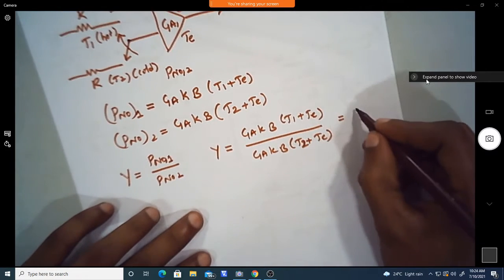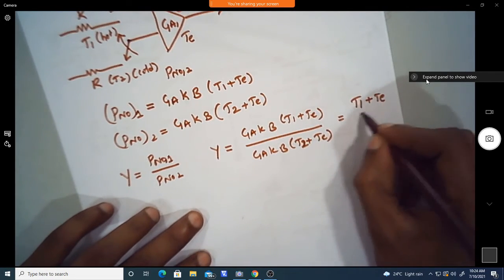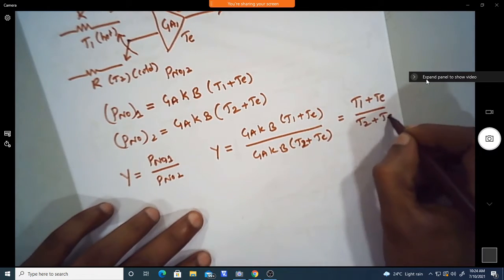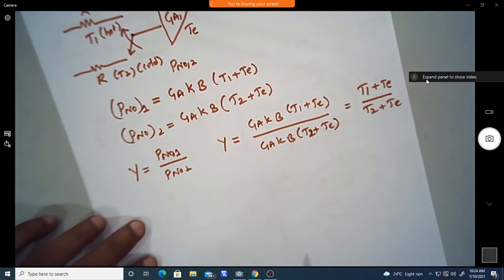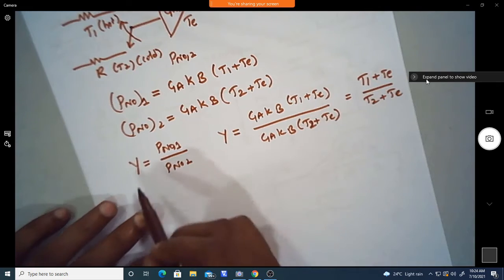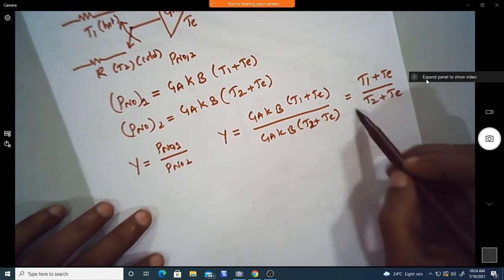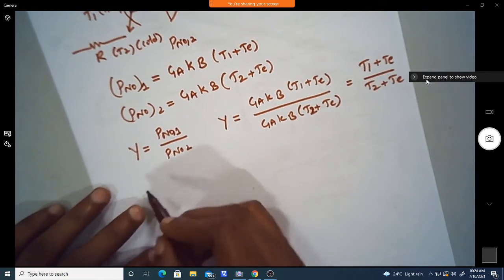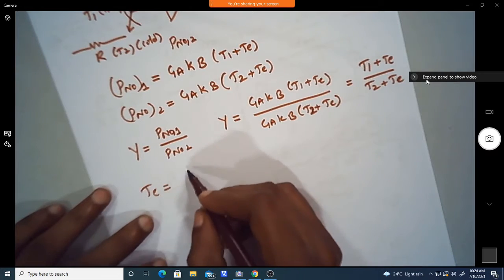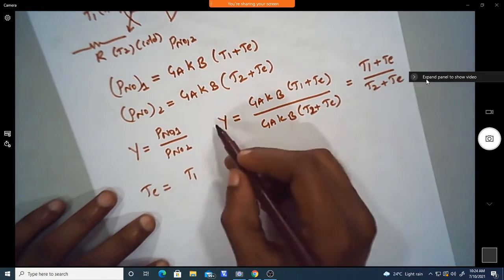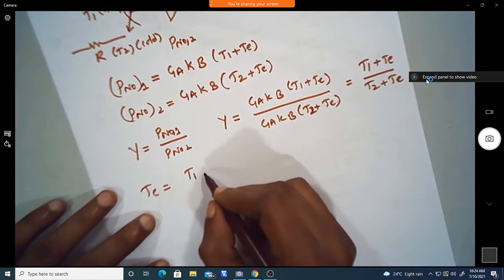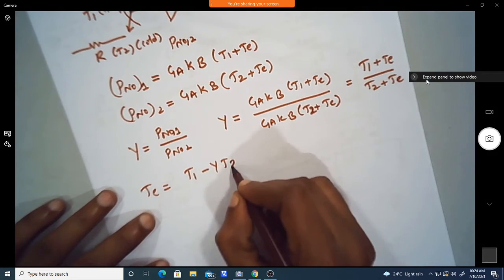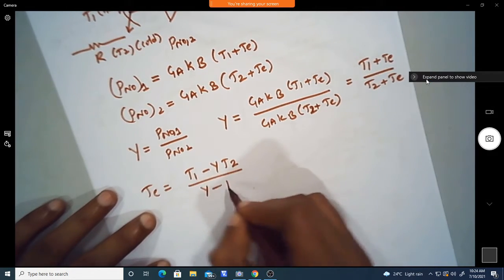So we can write this as Y equal to (T1 plus TE) by (T2 plus TE). Now if we know the Y factor and the two temperatures, we can define the equivalent noise temperature: taking this to this side, TE equals (T1 minus Y T2) divided by (Y minus 1).